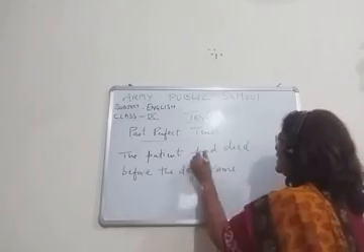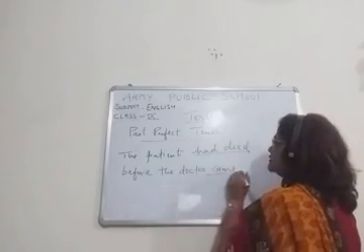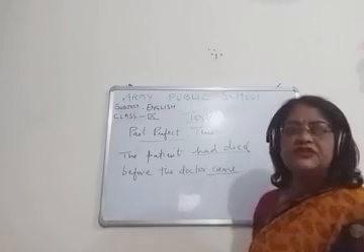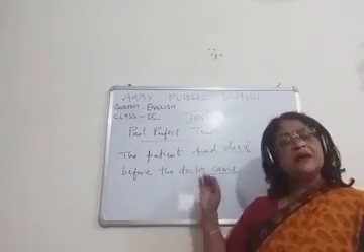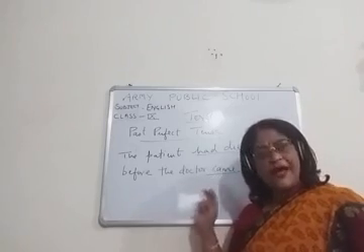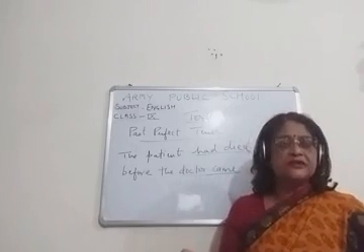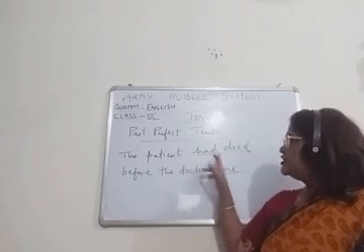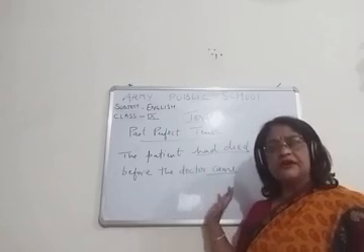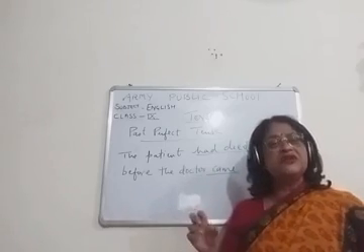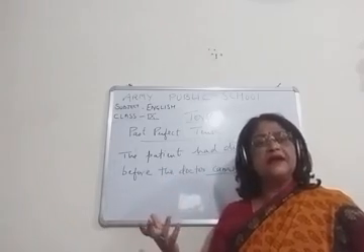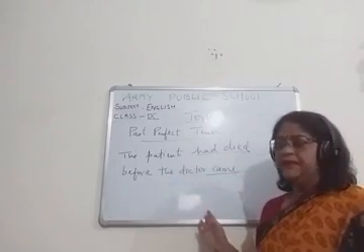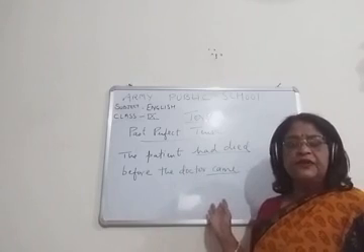One is had died and the other is came. Two actions we are having. But between these two actions, what is the formal action? Formal action means here the first action. The patient had died before the doctor came. So the patient had died is the first action, and the doctor came is the second.